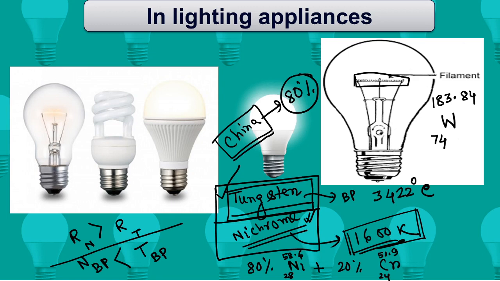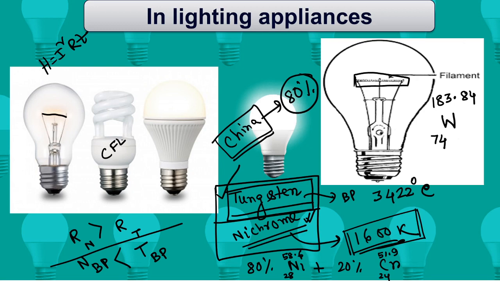Now all the bulbs are not acting on the basis of the heating effect of electricity. This is the filament based bulb that works on the heating effect of electricity, that is H equals I square RT. There are many other types of bulbs. This is a CFL type of bulb.